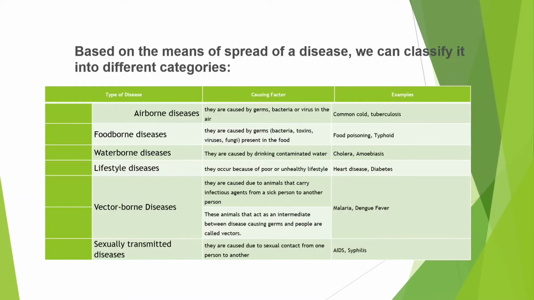So let's begin. There are diseases which are spread by various means of spread, right? So let's begin with airborne diseases. Airborne diseases we get from air. They are common cold and tuberculosis. Foodborne are food poisoning and typhoid. Waterborne are caused by drinking contaminated water, like cholera, amoebiasis, jaundice. Lifestyle diseases are heart diseases and diabetes. Vector-borne diseases are malaria and dengue fever. Sexually transmitted diseases are AIDS and syphilis.